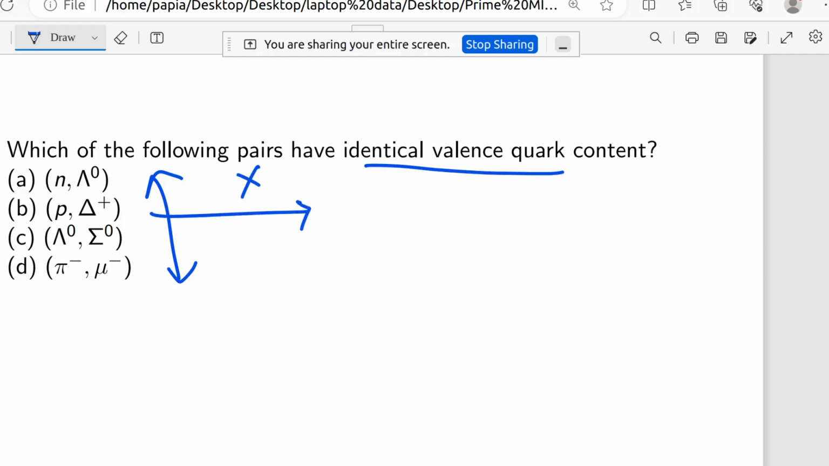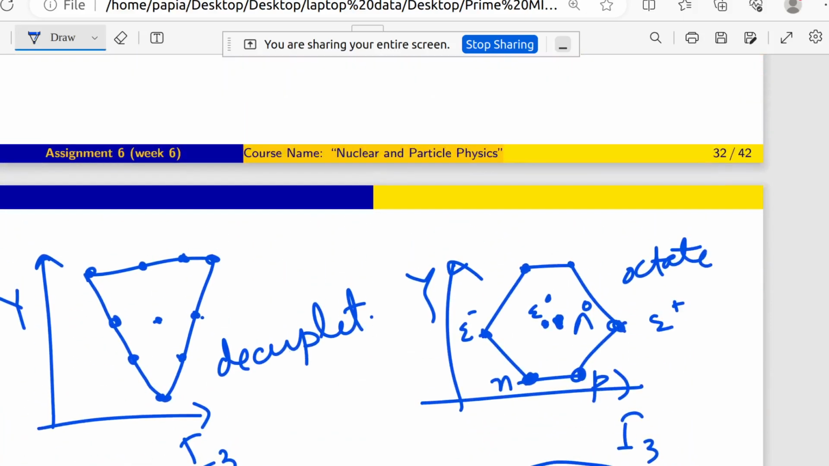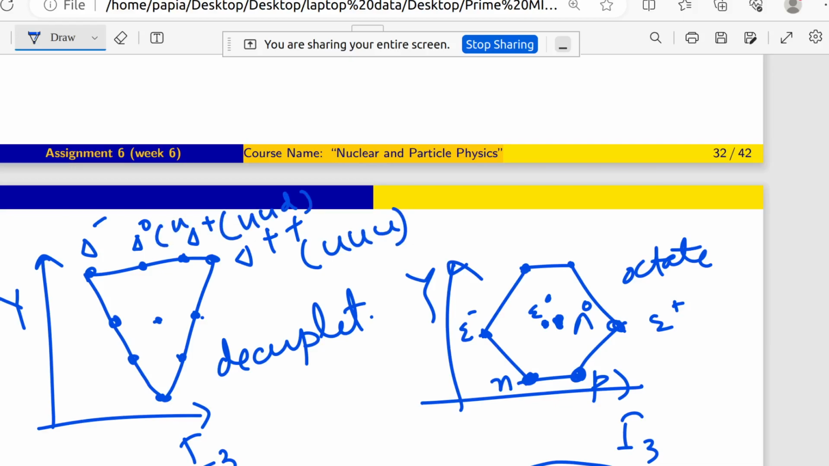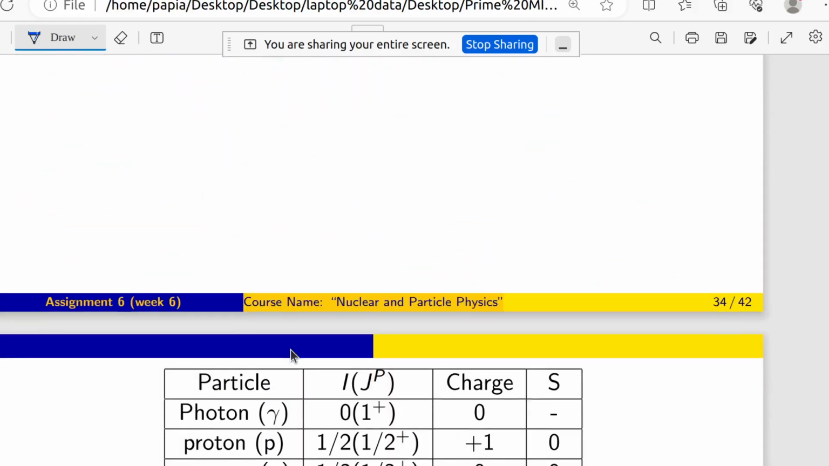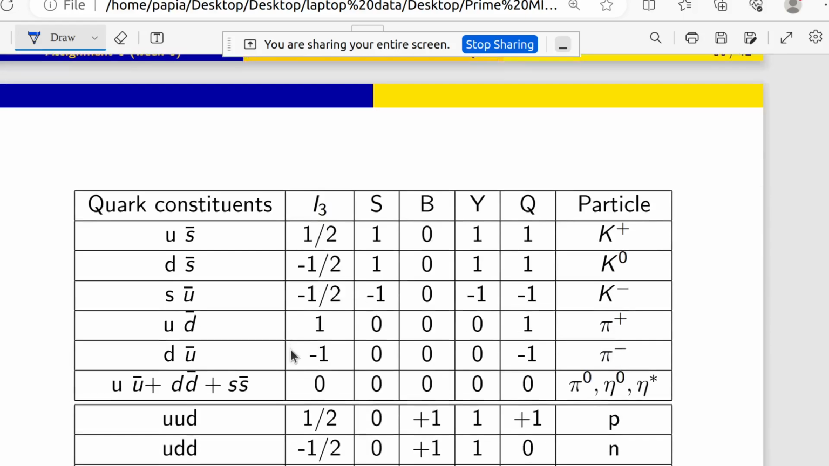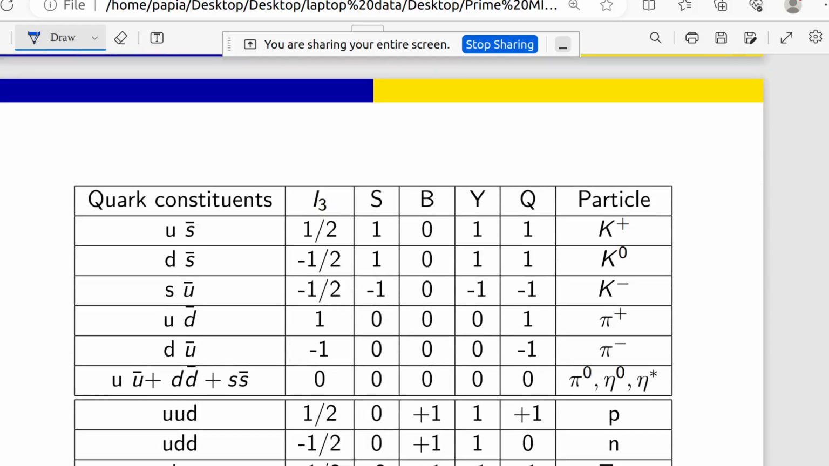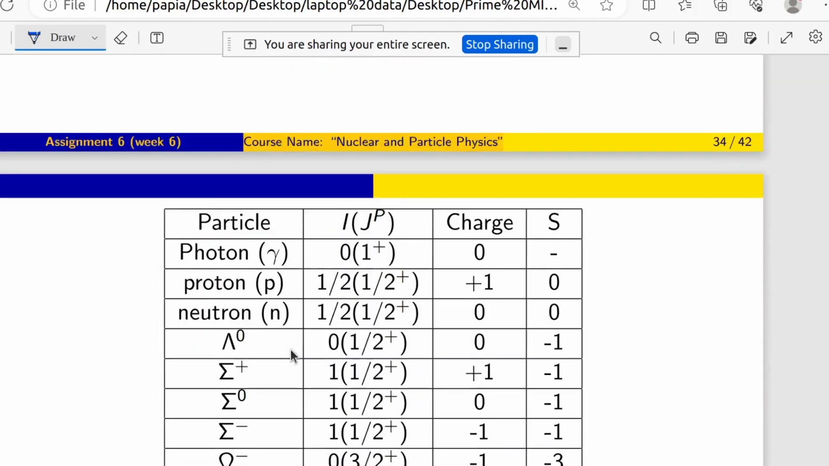Now coming to P and delta plus. Here it is P, and this is delta plus plus, delta plus, delta 0, delta minus. So what is delta plus plus? It is UUU. This is UUD. This is UDD. This is DDD, like that. As far as I remember, I think I have written it correctly. Let me check once. Okay, fine, I think it's correct.